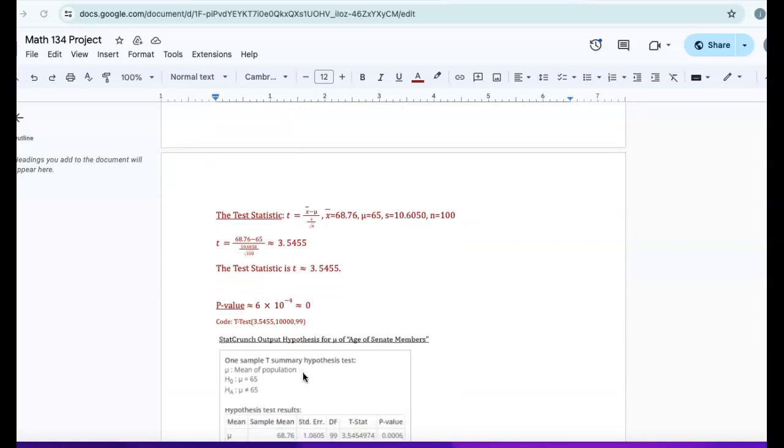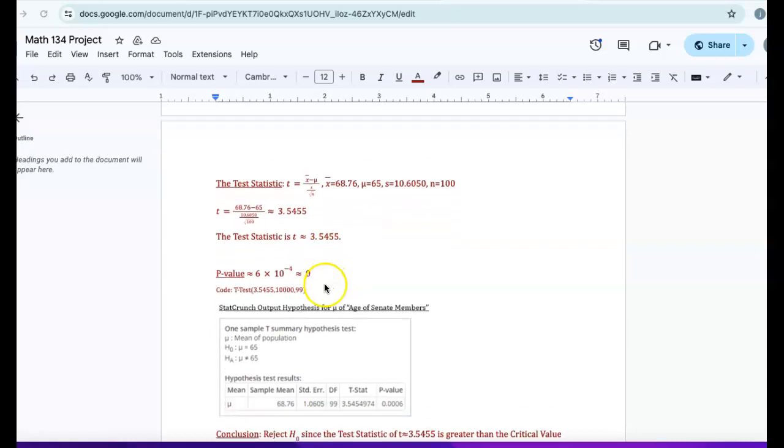The test statistic is t equals x bar minus mu over s over the square root of n. x bar equals 68.76, mu equals 65, the standard deviation equals 10.6050, n equals 100. So we have t equals 68.76 minus 65 over 10.6050 over the square root of 100, which is approximately 3.5455. So this is a larger number than our critical values. The test statistic is t approximately 3.5455.